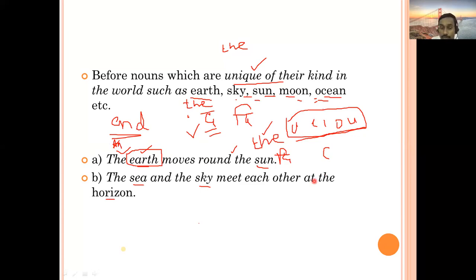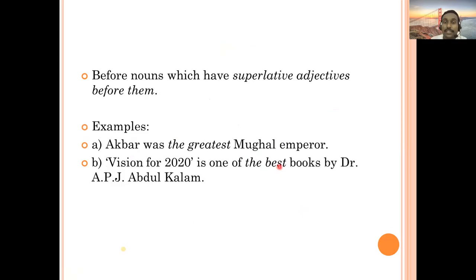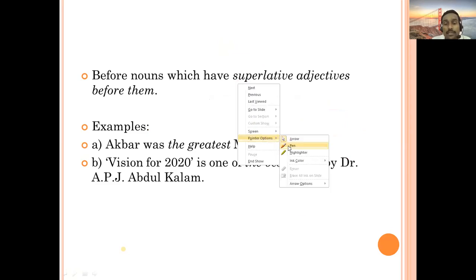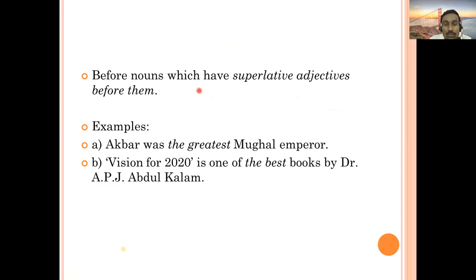Any other questions? Fine. If no questions, then let's go to the next slide and try to understand the next use of article the. Here it says, before nouns which have superlative adjectives before them. So superlative adjective, superlative degree. For example, good, better, best: which is the superlative degree? Best.